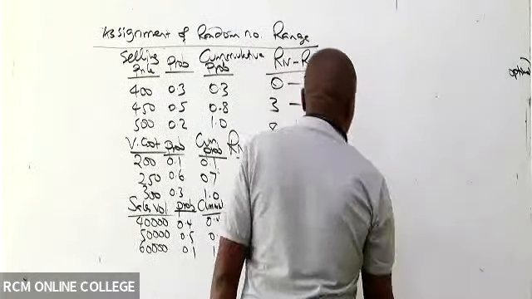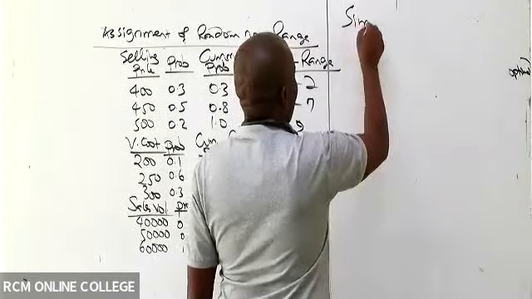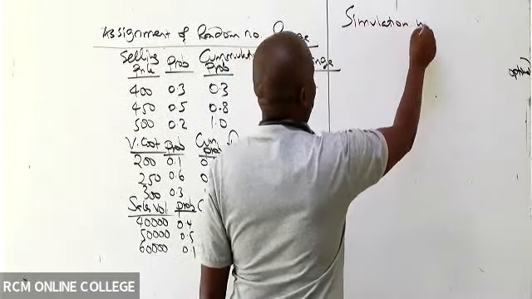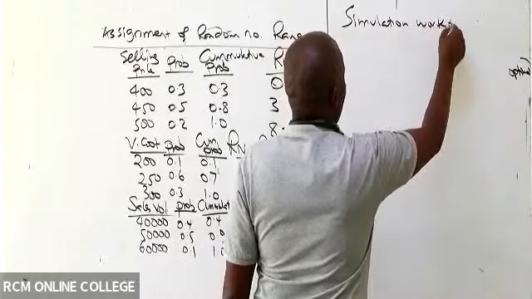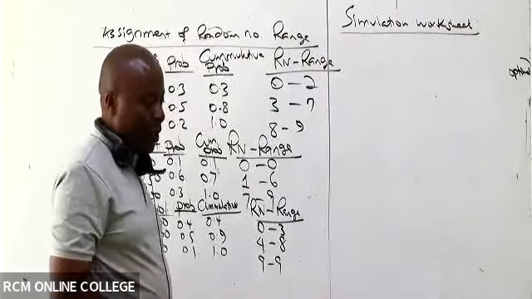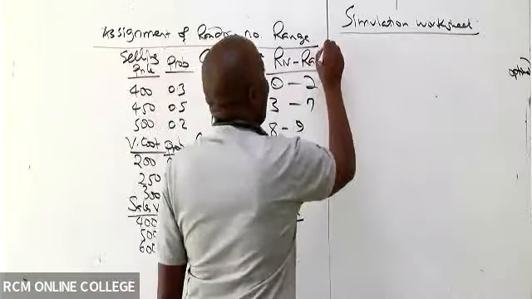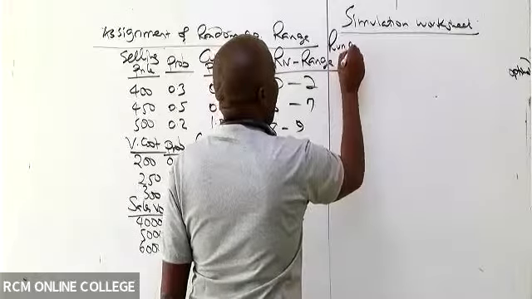So from there, go ahead and give us what we call a simulation worksheet. So simulation worksheet, what do we have? We have here run number.